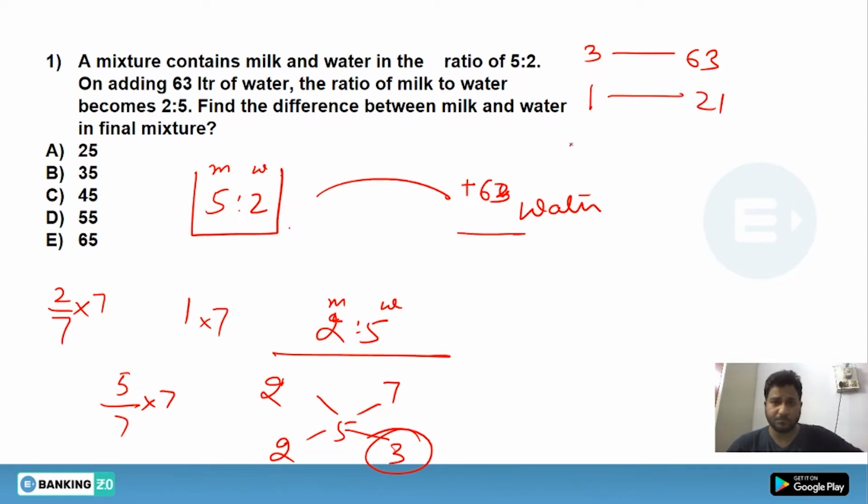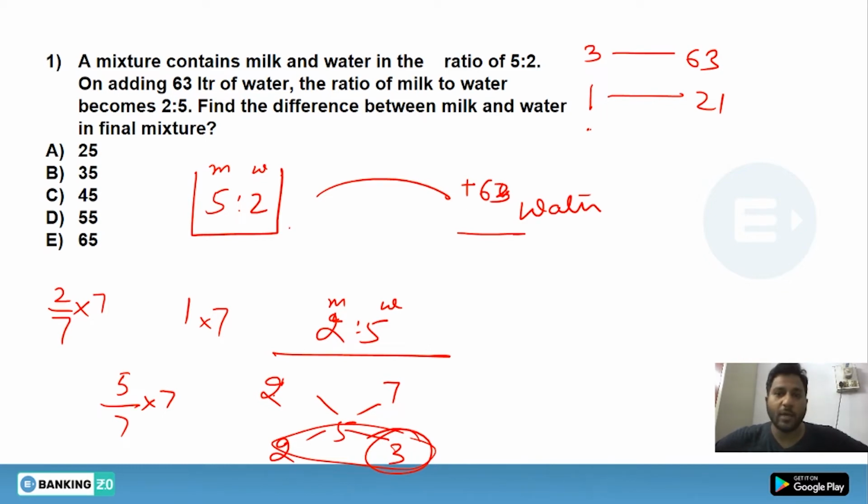Now the final quantity would become what? You are adding 2 quantity with 7 quantity, and you will get 5 quantity. So 5 quantity stands for what? Then you will find the difference between them, which would be equivalent to 45 liters.